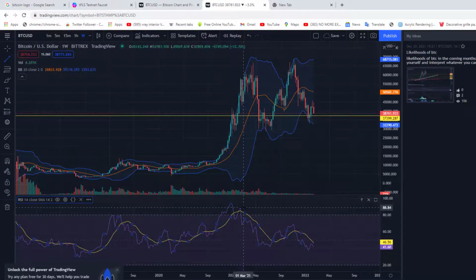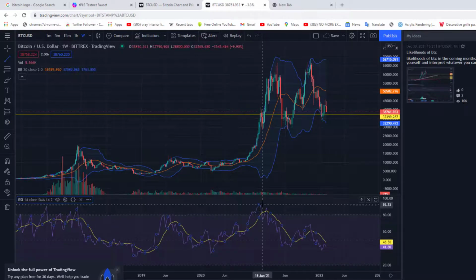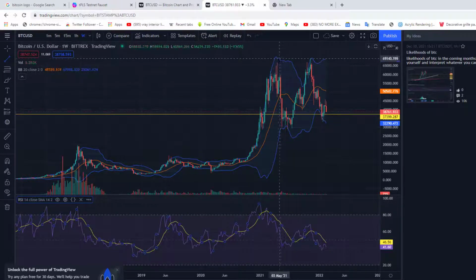Look at it when Bitcoin got to around, I think the first time it got to around 65 or so, the market dumped down harder because it was oversold here around 90, 93. So it dumped down to this point. Then it got to the middle line, then dumped a little bit below it, then started again.